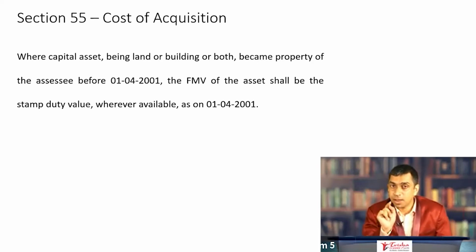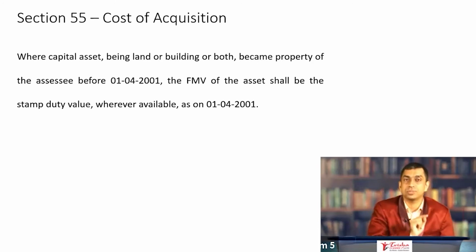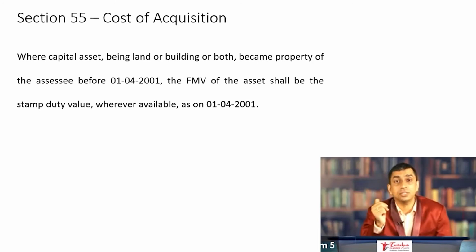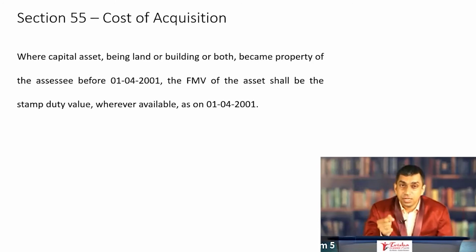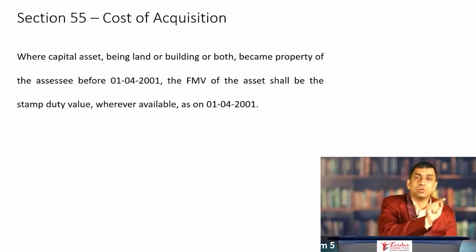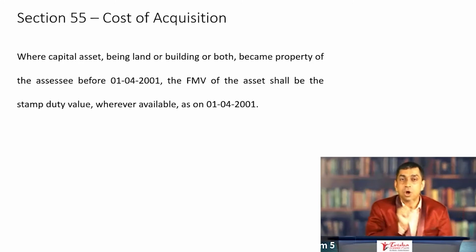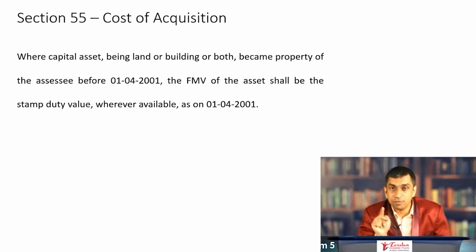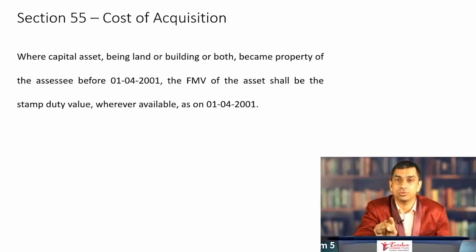So what happens if the capital asset was acquired before 1/4/2001? The seller is given an option. He can either choose the actual cost of acquisition, whenever the asset was acquired before 1/4/2001, or the fair market value of the capital asset as on 1/4/2001, at his option.